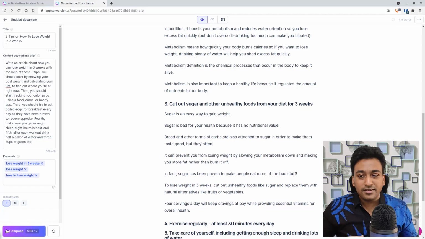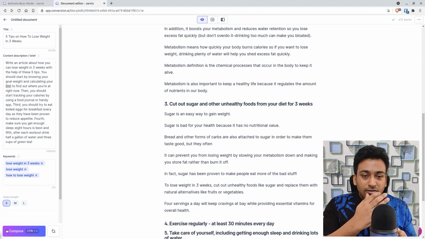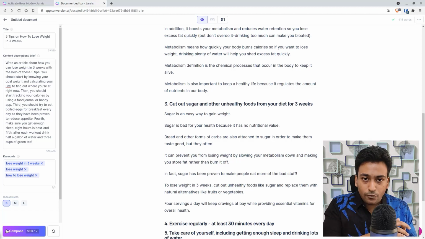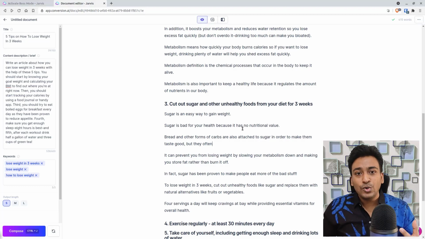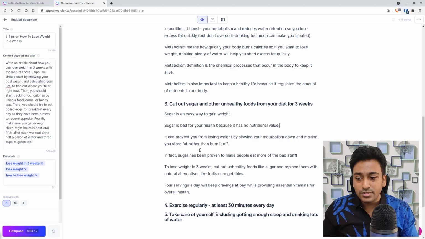I have the thought, and I'm using Jarvis to complete that sentence or thought. Because it brings up more, it helps us focus on the secondary keywords we want to use and on the topic subsection we want. For example, it says sugar is bad for your health because it has no nutritional value. So it gives me a suggestion. That is how you use Jarvis to finish your thought, and this will be really helpful.